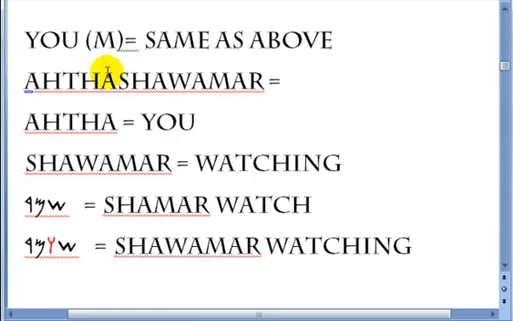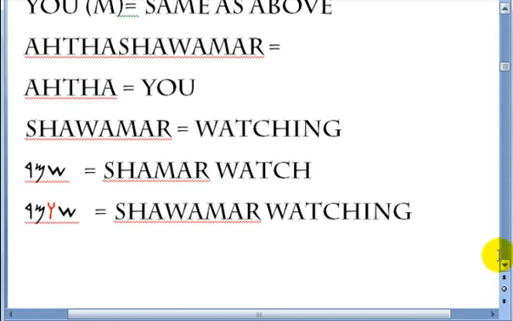Basically, you watching. Alright, this is for the male. Atha Shawamar. Atha is you. Shawamar is watching. Shamar, once again, is watch. You add the wa between the first and the second Hebrew characters, and you get Shawamar, which is watching. It's just like adding an ing at the end of the word.